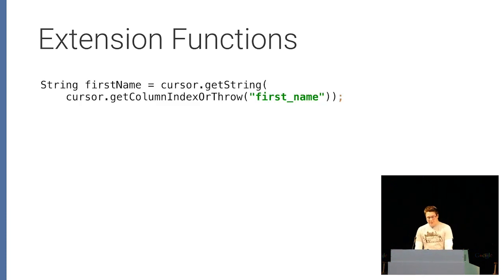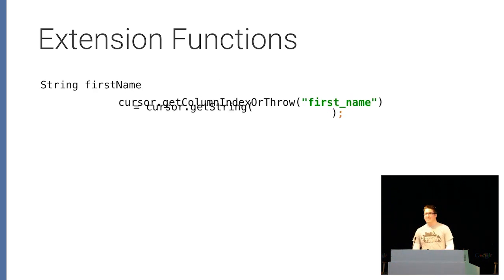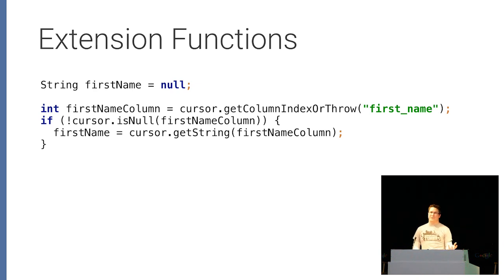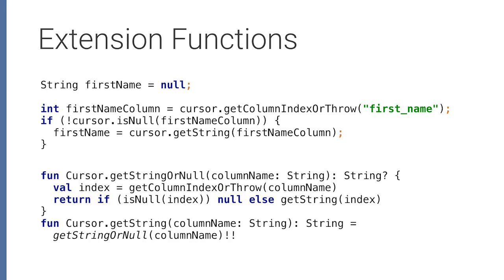So database interaction, we get right into kind of the ceremony of the APIs of Android. In order to just get a value out of a cursor, we have to call two methods, one to get its index and one to read the value as a certain type. And actually, if this column is nullable, we have to add even more ceremony. We have to first check if the column is null before reading its value. So doing this for every column is ridiculous. We shouldn't have to do this. So let's see how an extension function could make this better. We could define two methods, one that gets a nullable type and one that gets a non-nullable type.